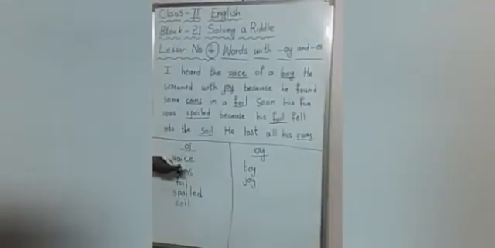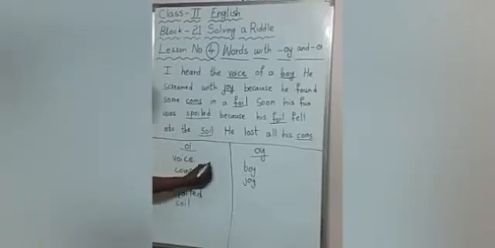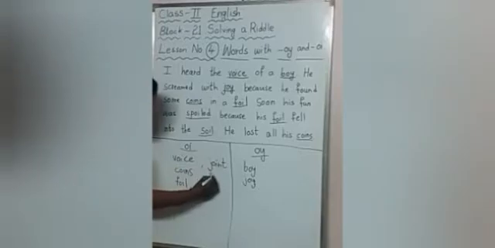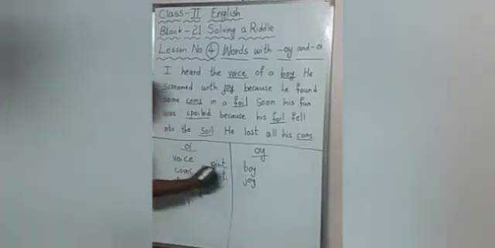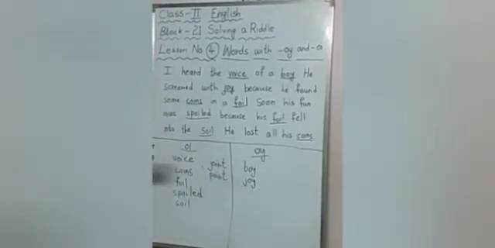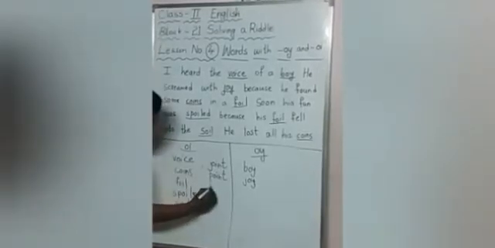Some more words we can write with the letters OI, children. Yes, you can write joint. Point, you can write, children. And then noise.